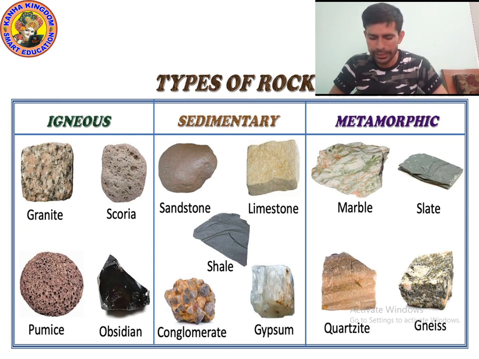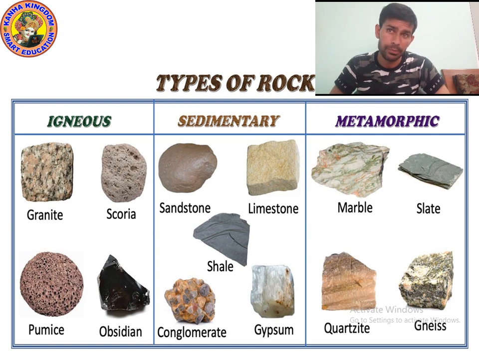Everything is given in detail in your book, but I am not going to explain because we will not study 30%, it needs to be cut. Sedimentary rocks: you can see sandstone, limestone, shale, conglomerate, gypsum. All these are examples of sedimentary rocks. Have you ever seen sandstone? Have you ever seen limestone? Have you ever seen shale?